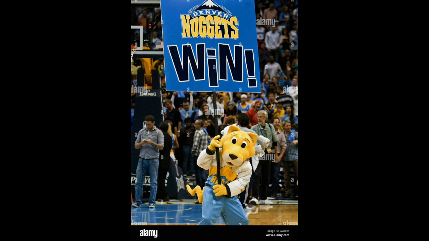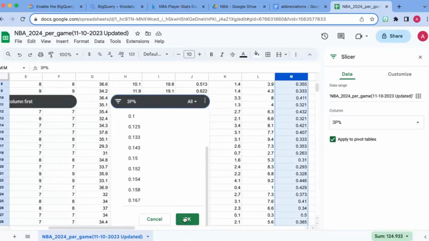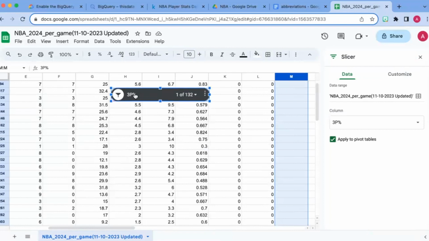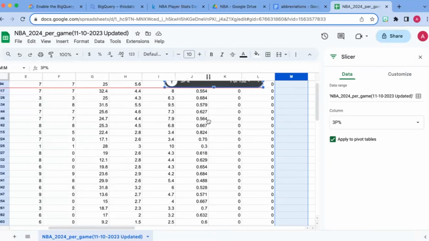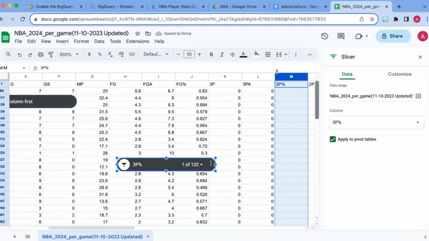So from here, we're gonna go to OK and take a look at all that. Move the slicer over a little bit. So you can see that there's about maybe 25 to 50 players who do not have a 3-point percentage. It's not a zero. It's not anything.